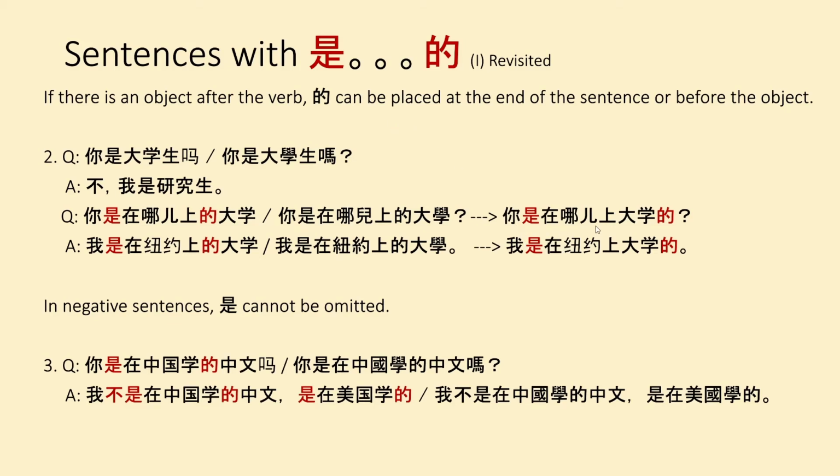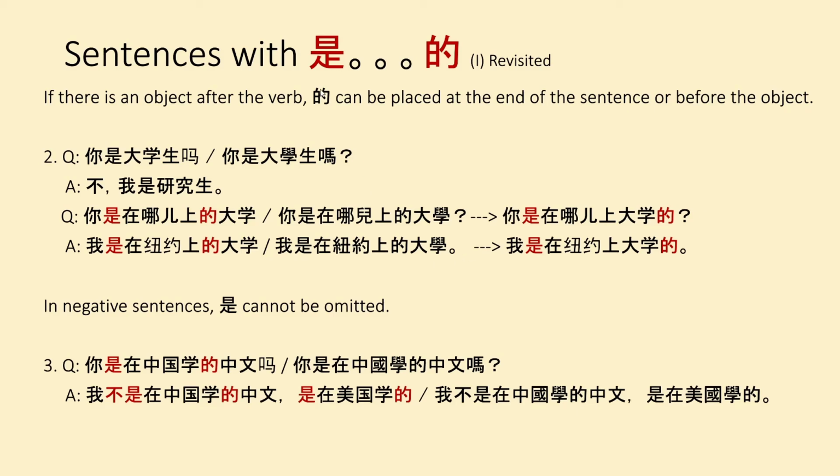However, if you wanted 的 to be placed at the end of the sentence, you could simply just say 你是在哪儿上大学的？我是在纽约上大学的。And you can say either this version or this version. It doesn't really matter which one. They both pretty much mean the same exact thing. So just use whichever one is easier for you to say and you will be fine.